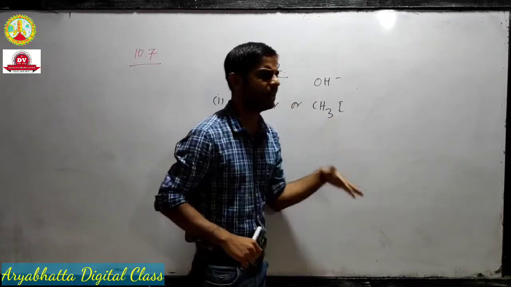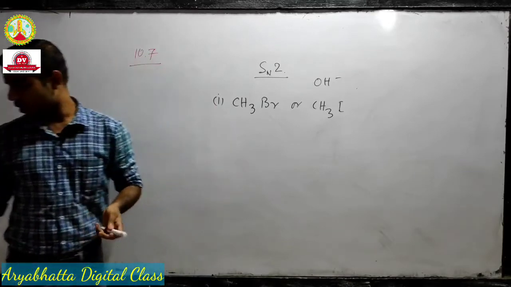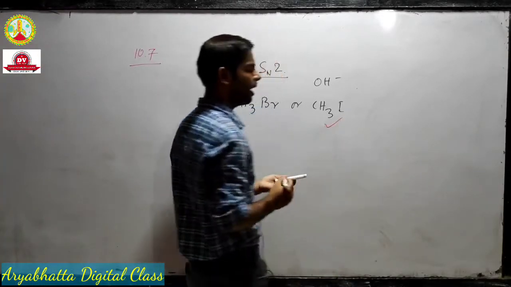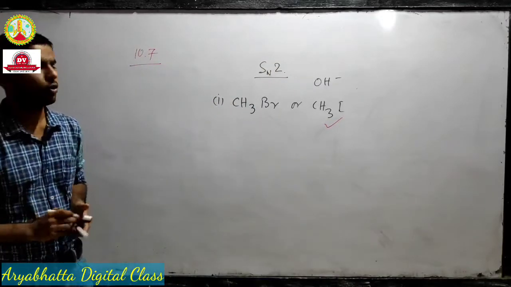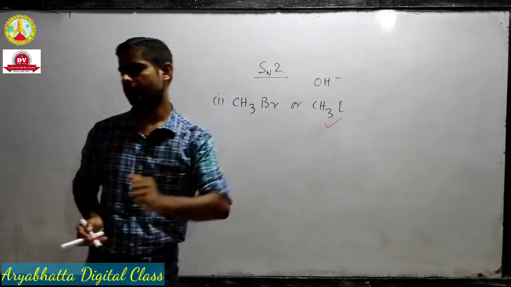That means iodine is a better leaving group. It will leave easily, so obviously this will have a higher rate, or react faster in an SN2 reaction.